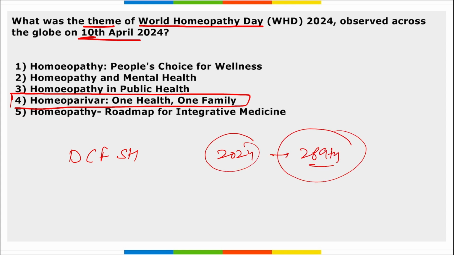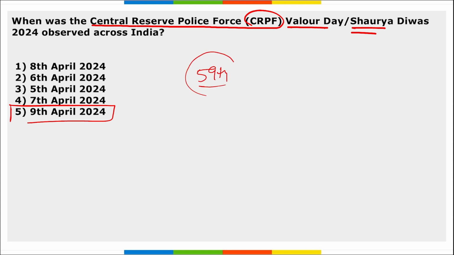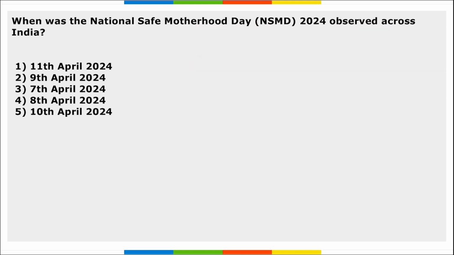Christian Friedrich. Next, when was the Central Reserve Police Force Valour Day, that is Shaurya Divas, observed across India, that is CRPF Valour Day? It is observed on 9th of April, correct? And it is to commemorate the extraordinary valor displayed by the CRPF soldiers during the Battle of Sardar Post in Rann of Kutch in Gujarat in 1965. And this 9th April marks the observance of the 59th CRPF Valour Day.